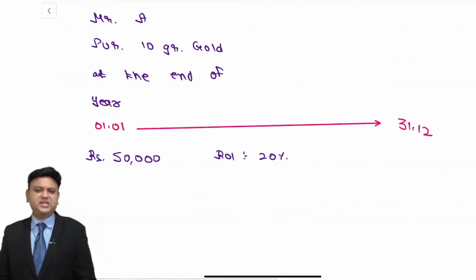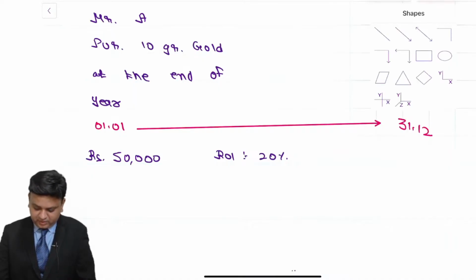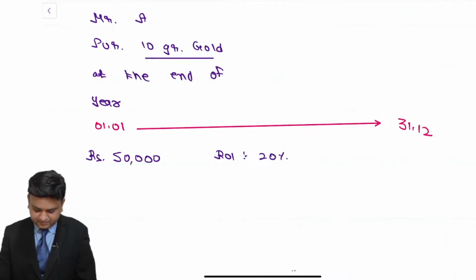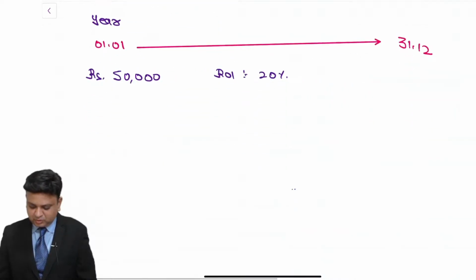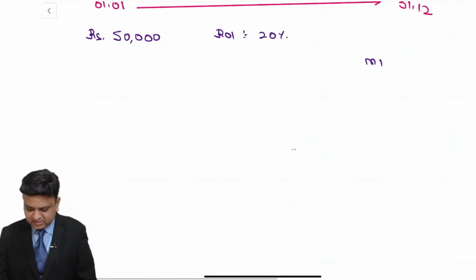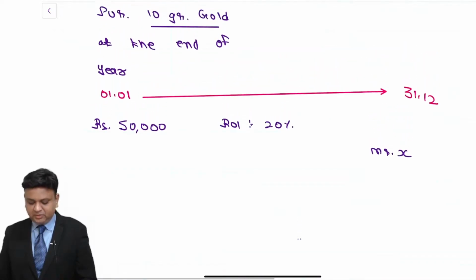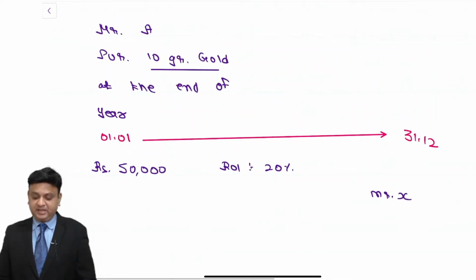Now Mr. A is considering that let me enter into the forward contract or futures contract to buy 10 gram gold at the end of the year. He is approaching, let us say, Mr. X for entering into the transaction for purchasing 10 gram gold at the end of the year.